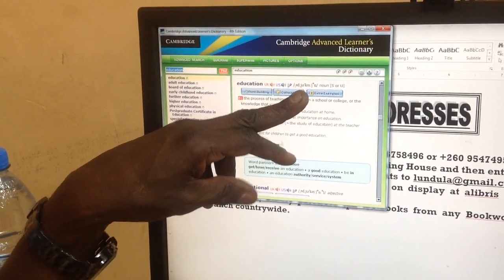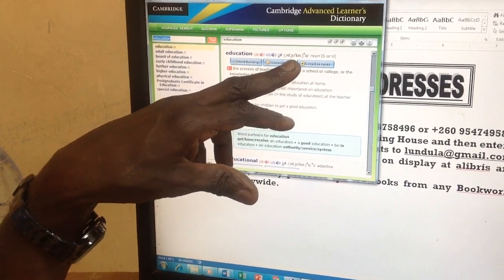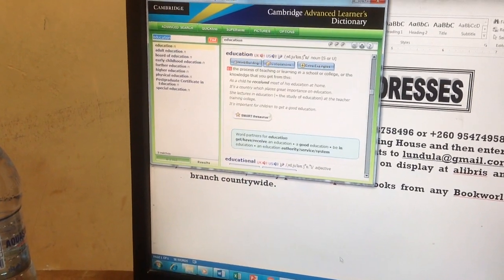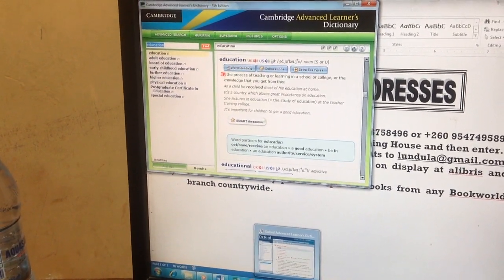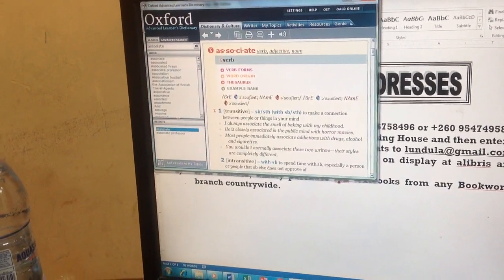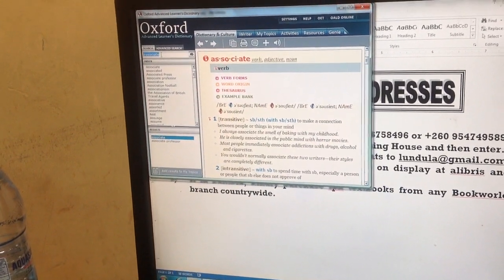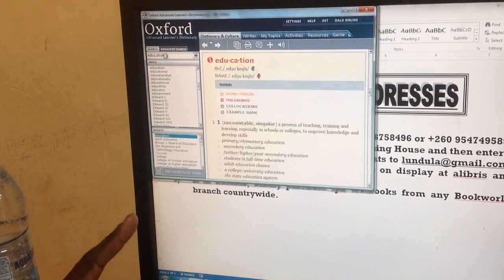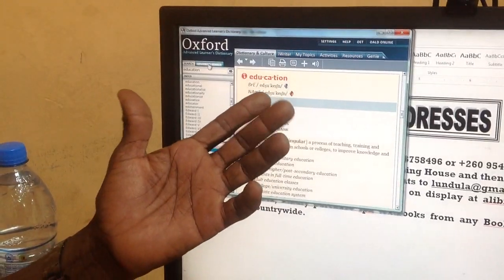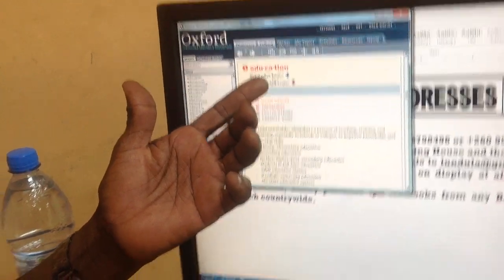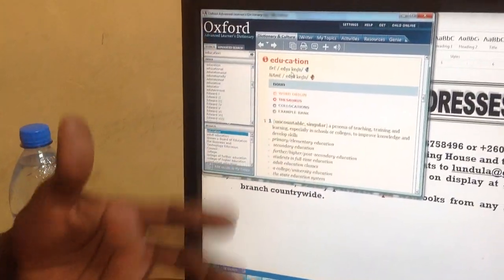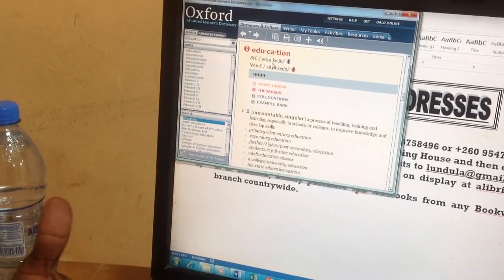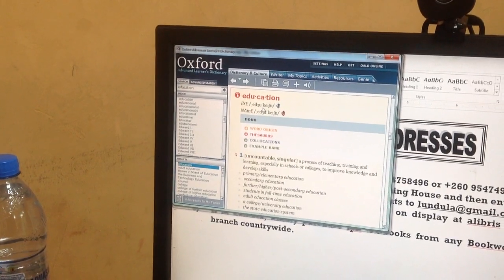Now let's go to the Oxford. There is not edu, it's edu. Now get this one. Oxford. Education. Have you heard that one? Education. That's how it is done. So educated and educated, it depends where you are.